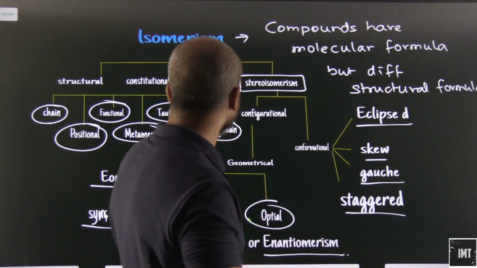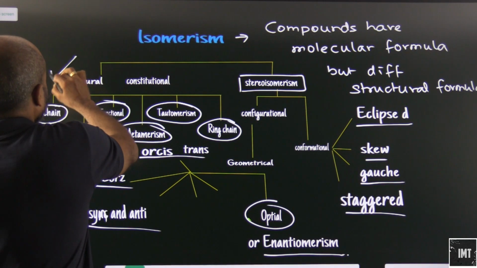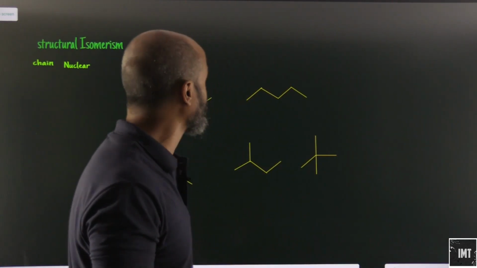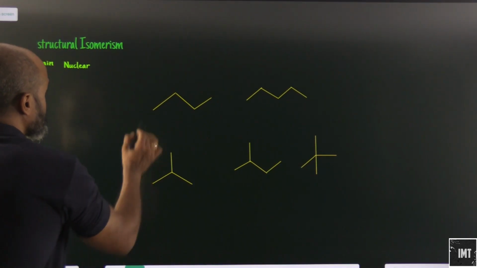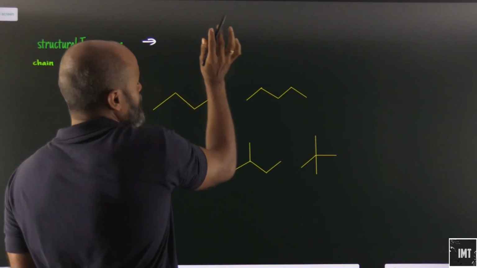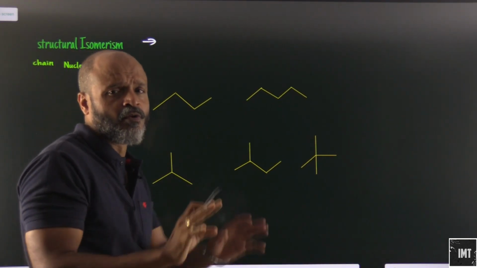The first thing that we are going to cover in detail is structural isomerism. In structural isomerism, we have different parts. So what is basically structural isomerism? It is one in which there is a difference. Just the bottom line. We don't need to know the definitions.